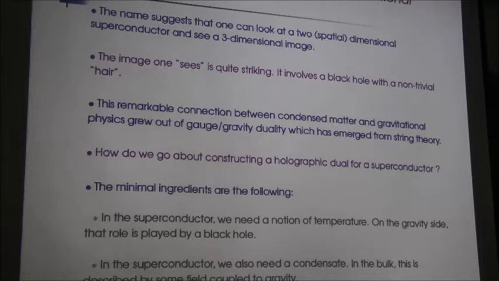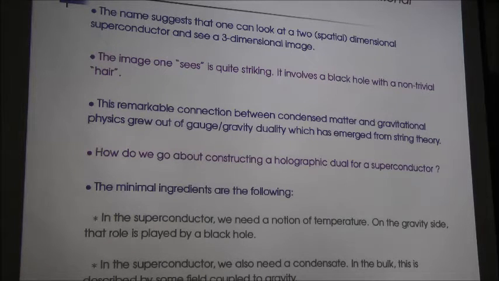In the 1970s, Hawking, following the work of Bekenstein, showed that stationary black holes are basically thermodynamic objects and they can have a temperature. So the black hole has a Hawking temperature, and this temperature of the black hole is the temperature of the boundary field theory. So the temperature of the black hole basically provides the temperature of the superconductor that is sitting on the boundary of the theory.